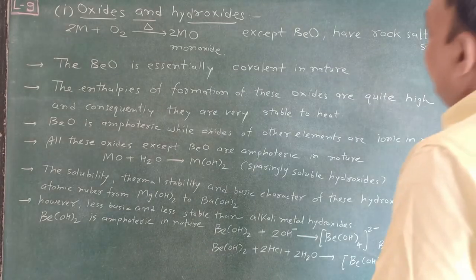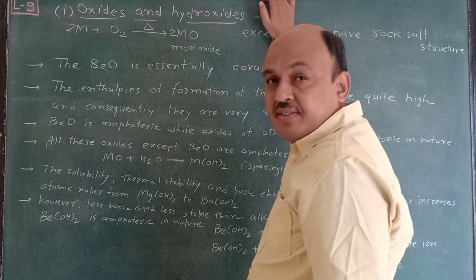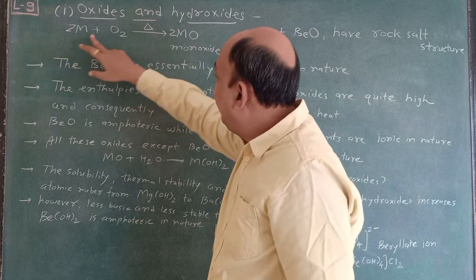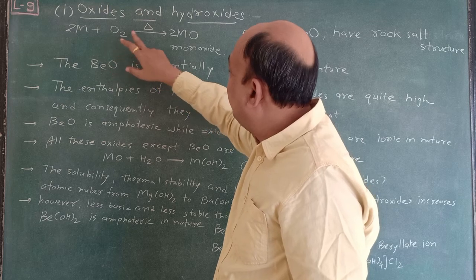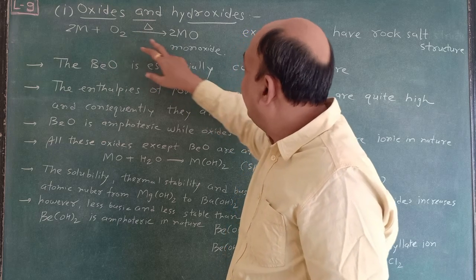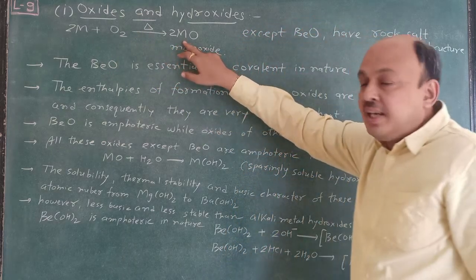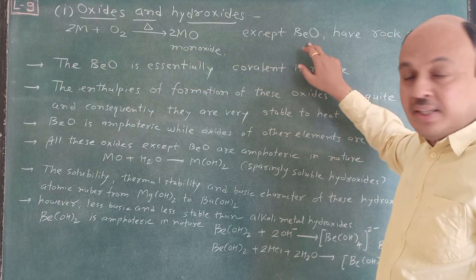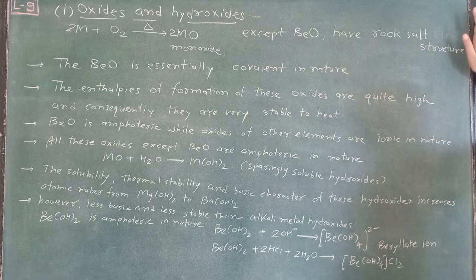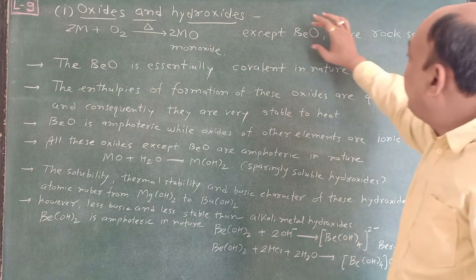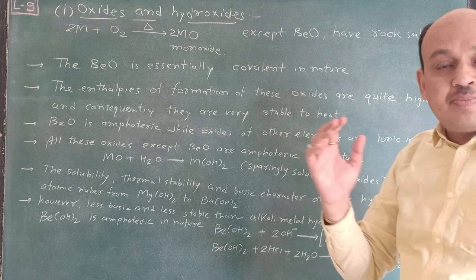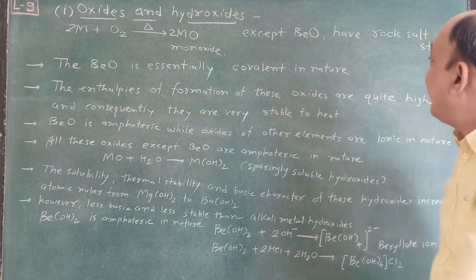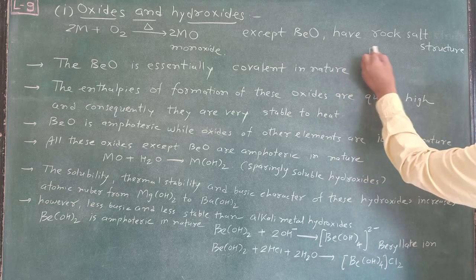Now here first is oxides and hydroxides. It's very simple. If an alkaline earth metal reacts with oxygen, or when we heat it with oxygen, it gives an alkaline earth metal monoxide. All except BeO, that is beryllium oxide, have rock salt structure. What is the meaning of this? That means BeO, which has a very small size, does not form this type of rock salt structure, just like NaCl, just like a cube structure.